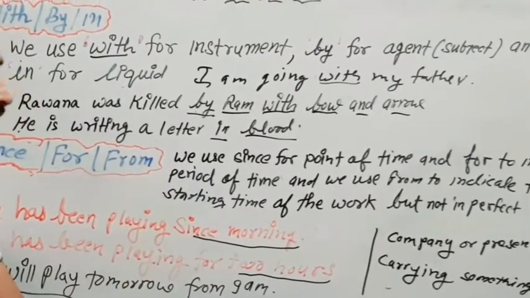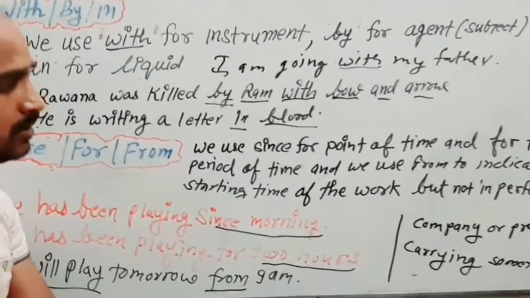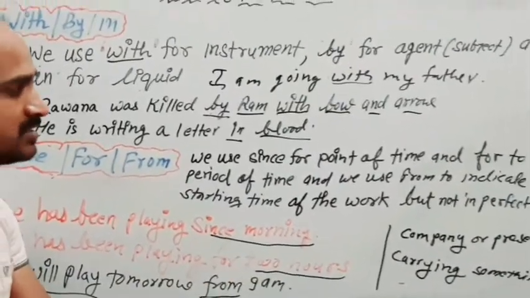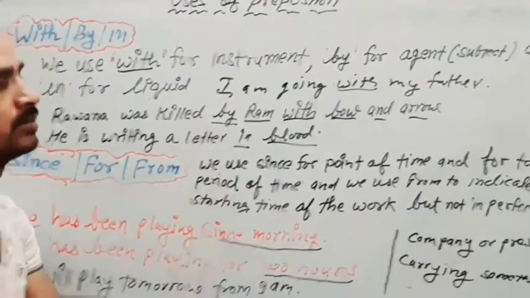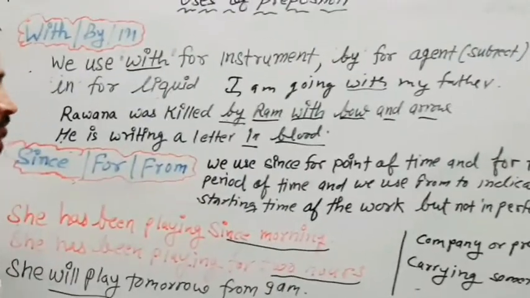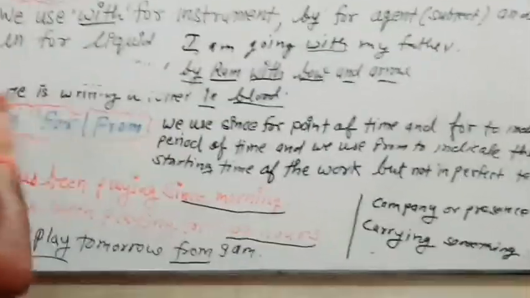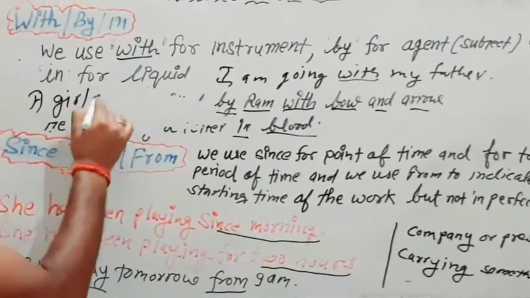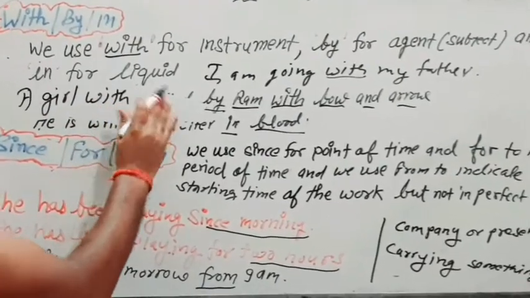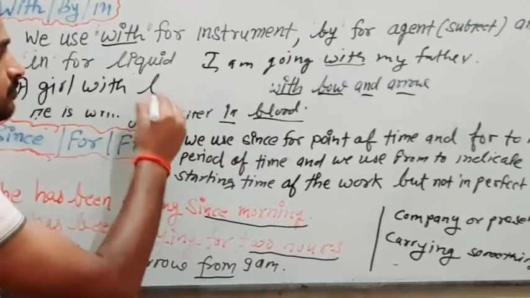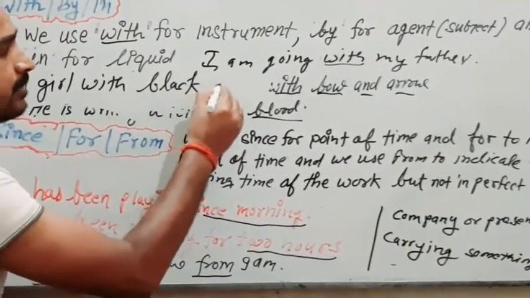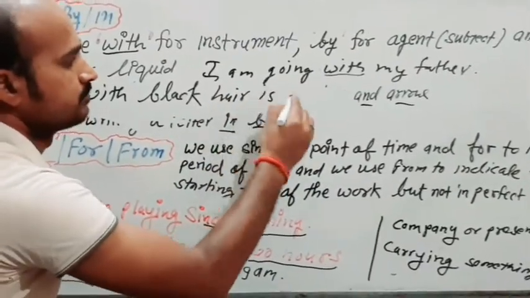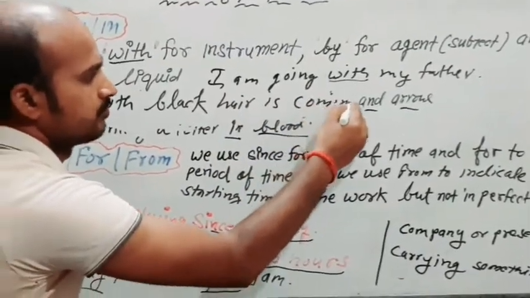For example, if there is a girl who has curly hair, so what we can say, a girl with curly hair is coming. Let's see, a girl with, you may write, black hair is coming.